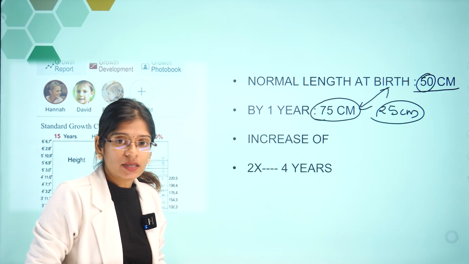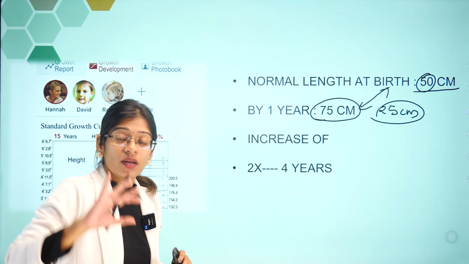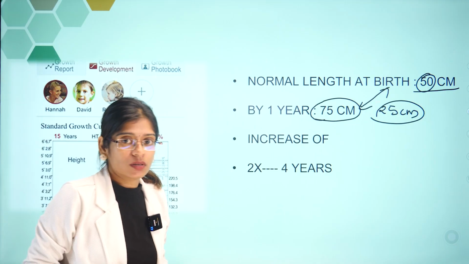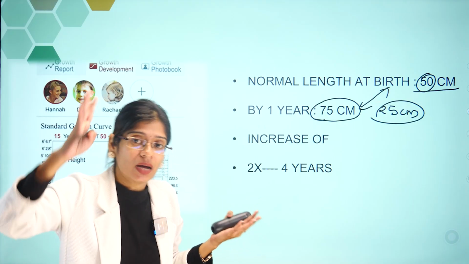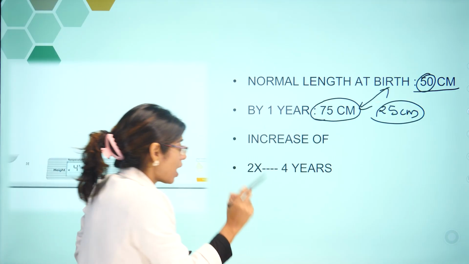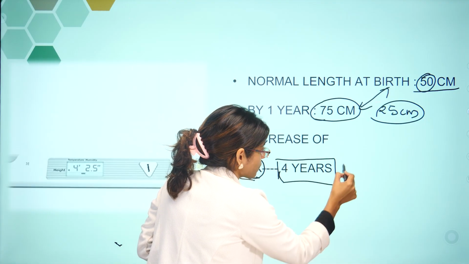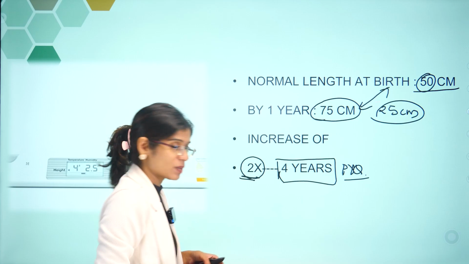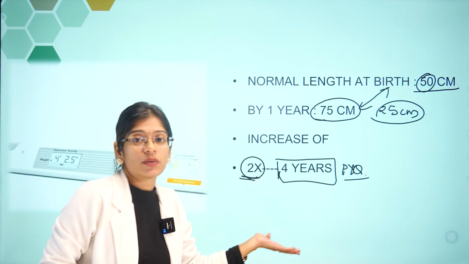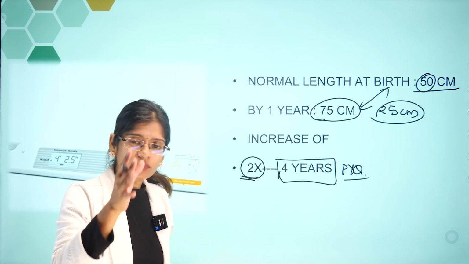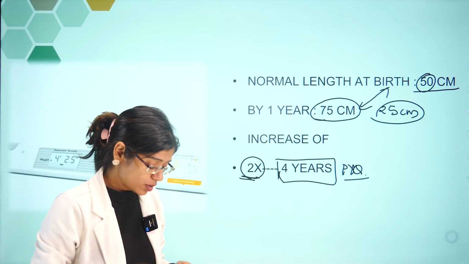Now the question they ask you is, when will the height of the child double? From the newborn, 50 centimeter, when does the height double, that is 100 centimeter? I am talking about a healthy newborn. So the height or length of the child will double by 4 years of age. Of course, in other competitive exams they ask you when it will triple, when it will become 4 times. But most commonly they ask you this question, when will the length of the child double? That is by 4 years.